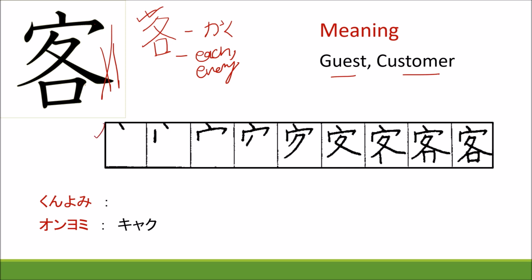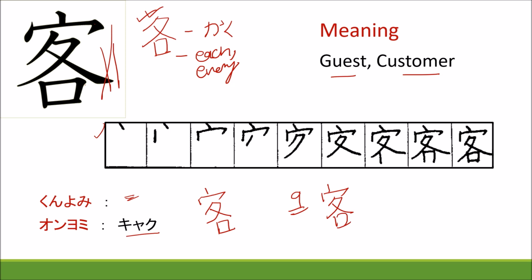Please follow this writing pattern and write the kanji 2-3 times. Ichi, ni, san, shi, go, roku, shichi, hachi, kyu. Nine strokes. Please write 2-3 times so you never forget the kanji. Kunyomi, there is no kunyomi, and onyomi is kyaku.